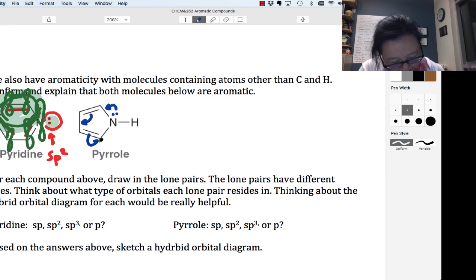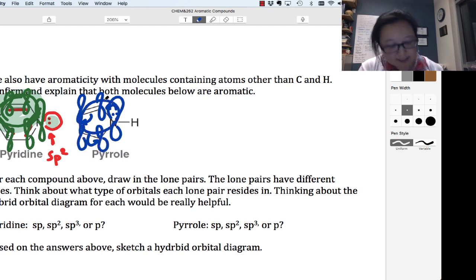If I conjugate, okay, I have delocalization clearly. So that's great, because then that gives me 6 pi electrons, and now I have something aromatic. But I need the lone pair to make it aromatic. That means the lone pair is in the p orbital so that it can be delocalized in the pi system. So this lone pair on pyrrole is in an unhybridized p orbital, even though that nitrogen is sp2 hybridized. All right, so that's the difference, and you should be able to look at a molecule and tell me what orbital it's in.